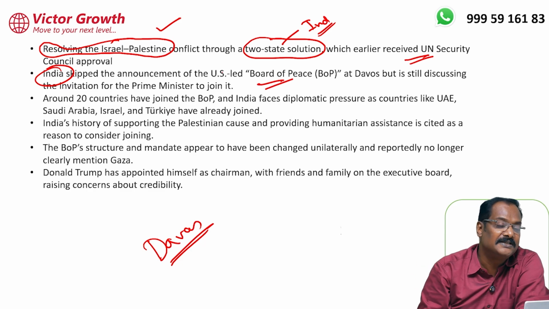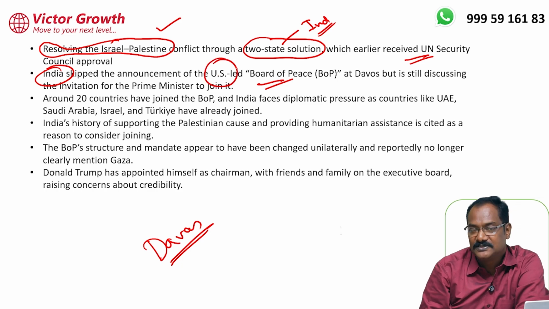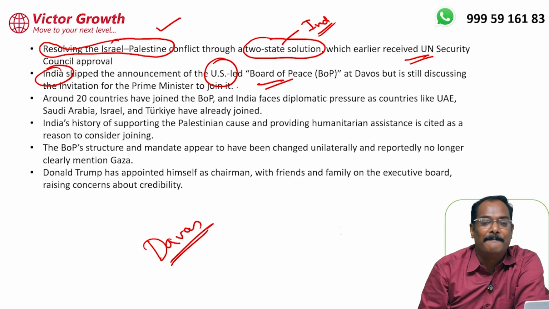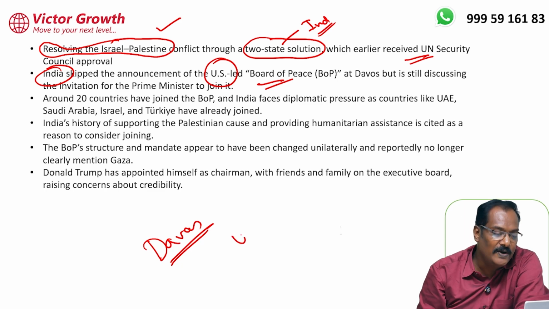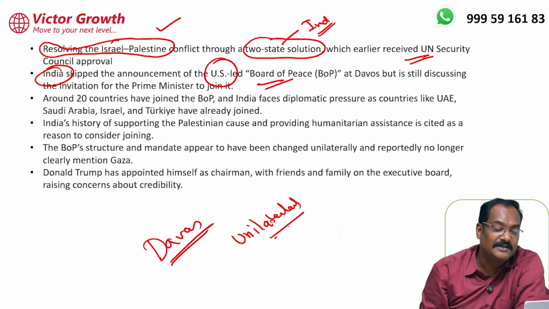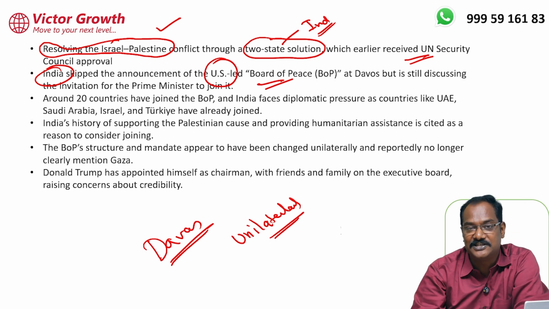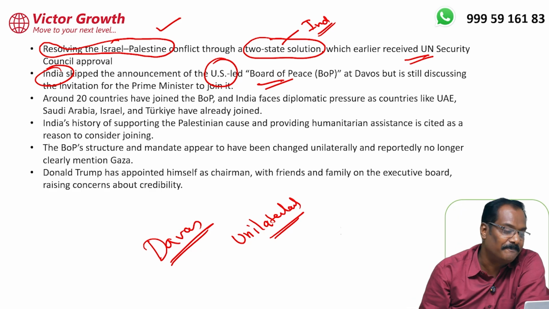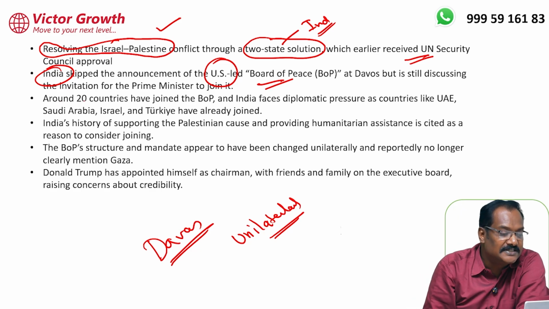The Board of Peace is US-led, and that is a little problematic. That means it is not a multilateral forum. It is a unilateral forum. The US will be dominating, and Trump has appointed himself as chairman of this Board of Peace. Some countries have joined already.